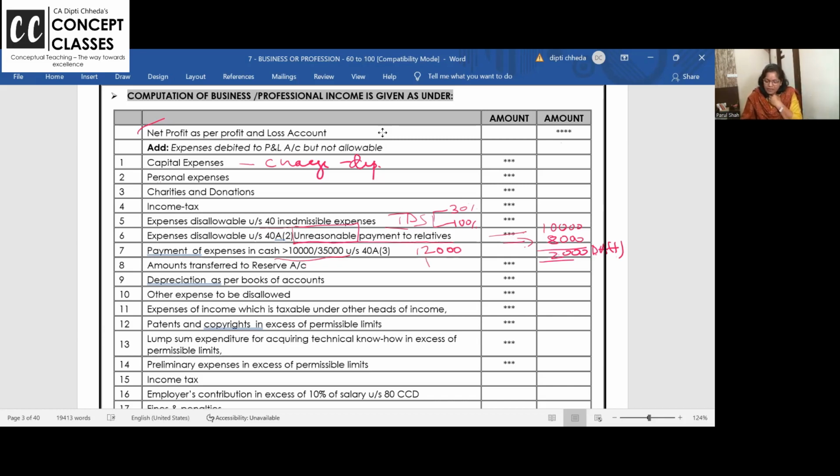So ma'am, please allow up to 10,000, it was a mistake. Nothing is allowed. I'm literally saying these are jokes and stories so that you remember that if you make payment of expenses above 10,000 in cash, the whole expense is disallowed. No emotional deduction of 10,000.